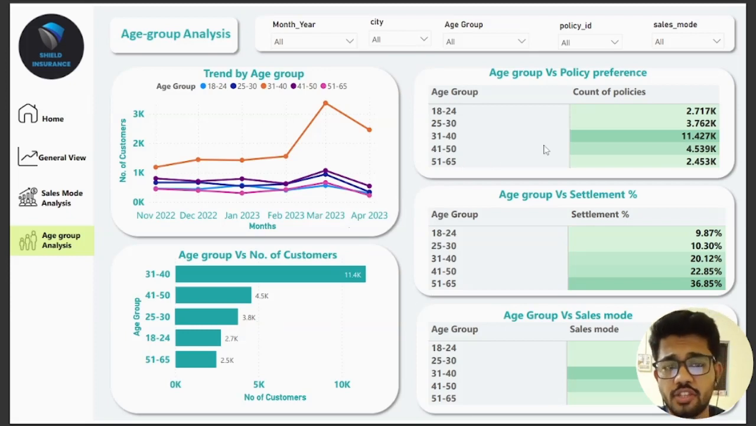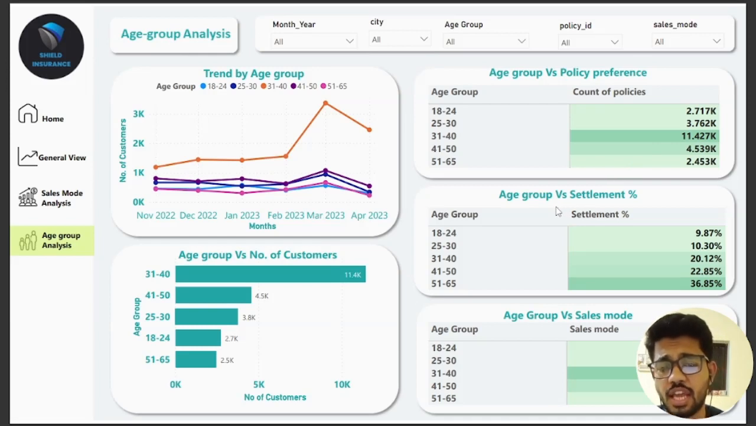Now let's see age group versus policy preferences. So here we can again clearly see that the age group 31 to 40 has purchased the highest number of policies, which is around 11.4 thousand policies, followed by the 41 to 50 with around 4.5 thousand policies, and the third is the 25 to 30 with around 3.7 thousand policies.